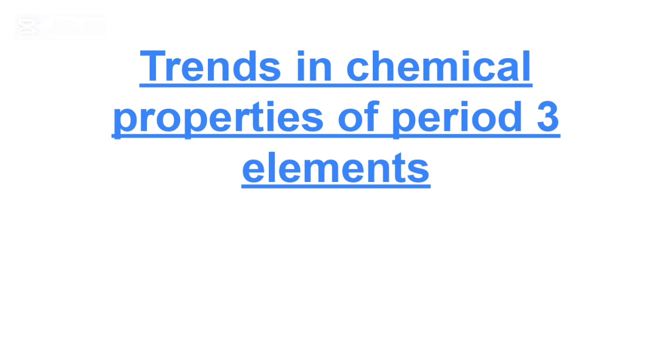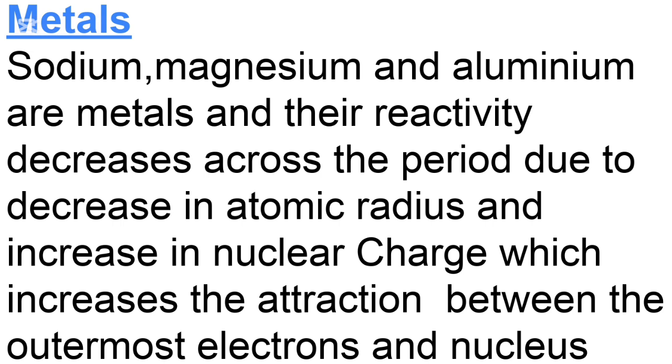Education. Trends in chemical properties of period 3 elements. Welcome. Metals. Metals in period 3 are sodium, magnesium, and aluminium, and their reactivity decreases across the period due to decrease in atomic radius and increase in the nuclear charge, which increases the attraction between the outermost electrons and the nucleus. So what we are saying here is that the metals in period 3